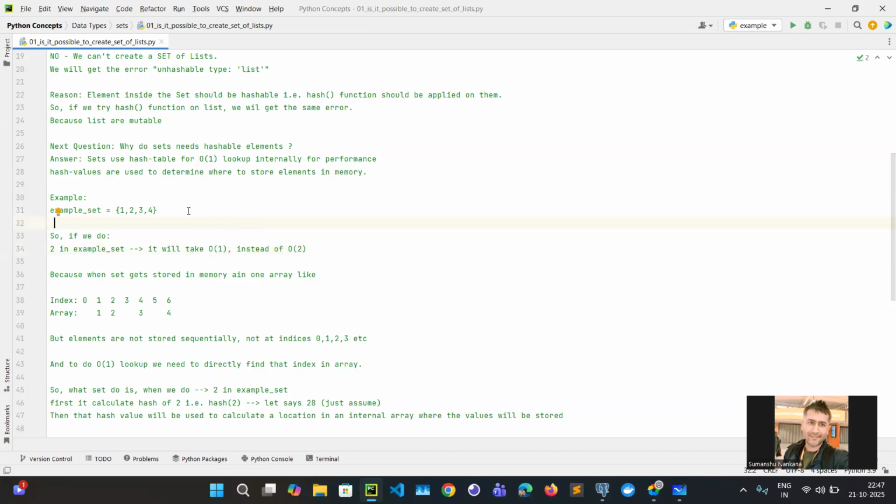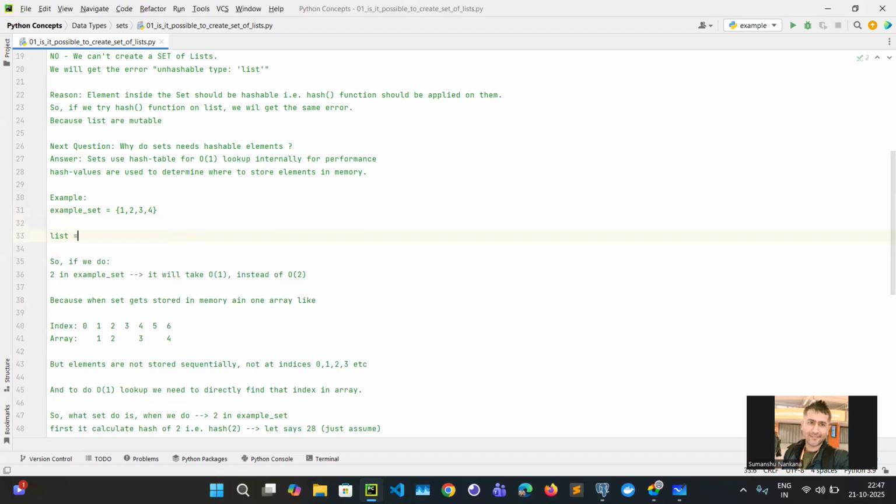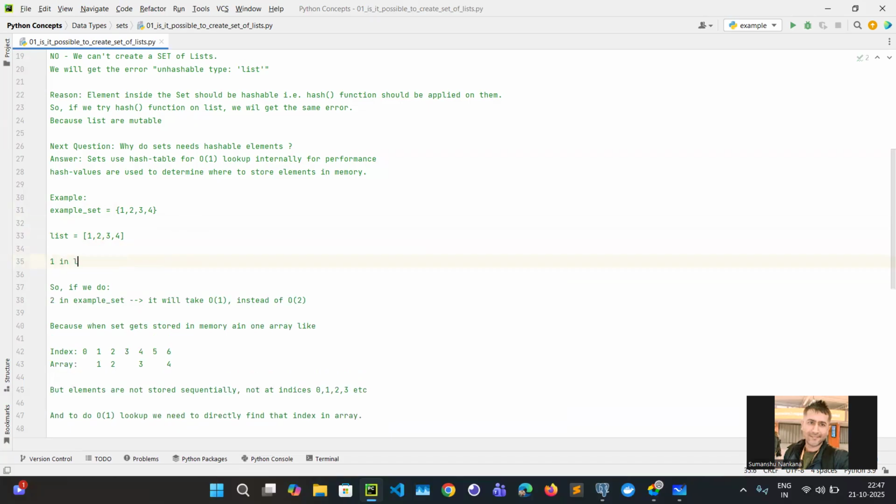If it is a list, let's suppose a list 1 2 3 4, and I check 2 in list, this also returns true. But how many operations is it going to take? It is going to take O(2), because it is going to check the first element, then the second element.